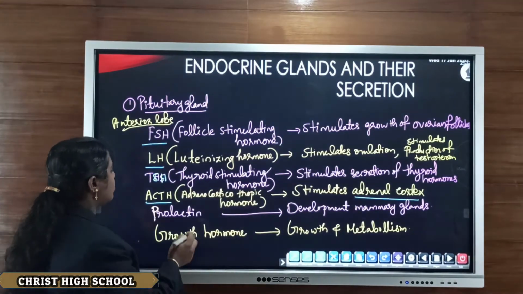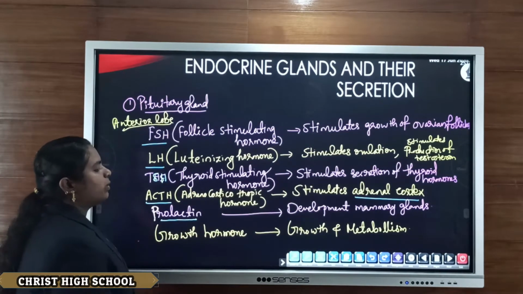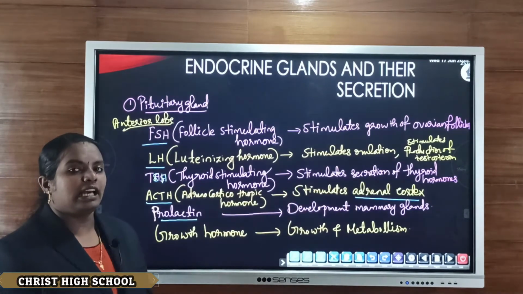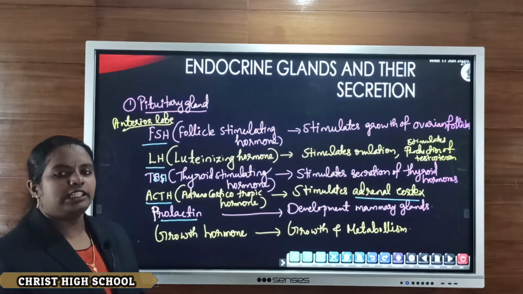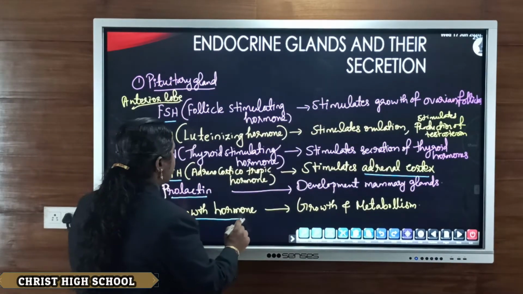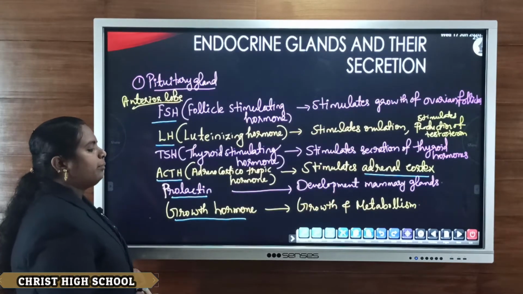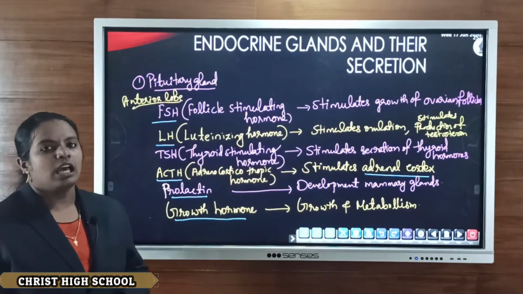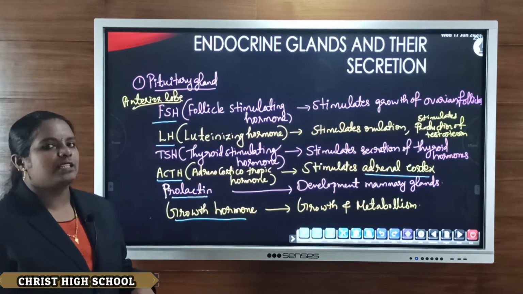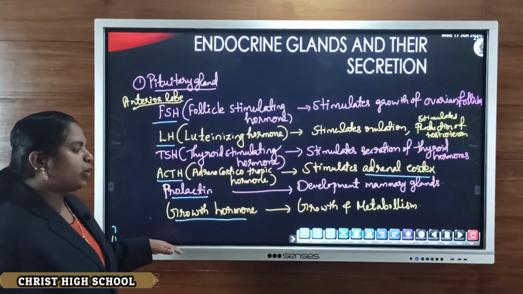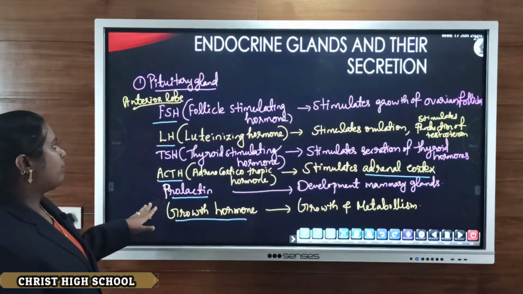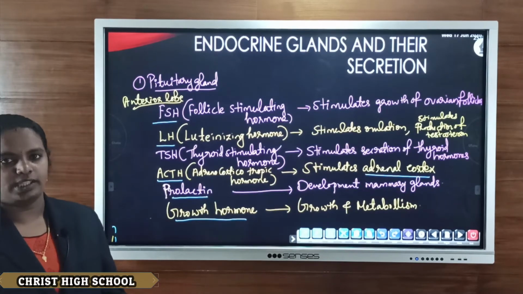Then another hormone, prolactin. The main function of prolactin is to help in the development of mammary glands, or milk glands, in females at the time of pregnancy. Then another hormone, growth hormone, is also secreted from the anterior lobe of the pituitary, and it helps in growth as well as the metabolism process. It is responsible for the growth of bones as well as muscles. In this way, it helps in the proper growth of the body as well as metabolism. All these six hormones are secreted from the anterior lobe of the pituitary.